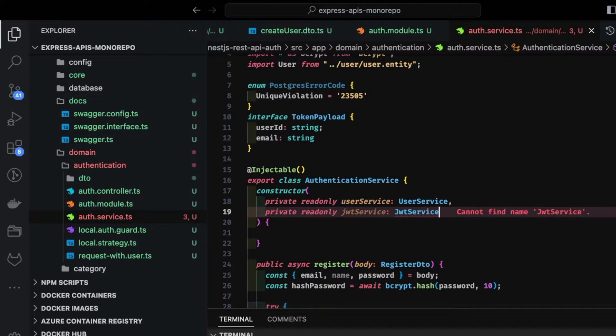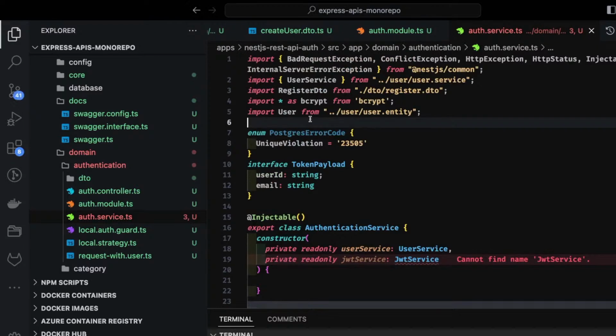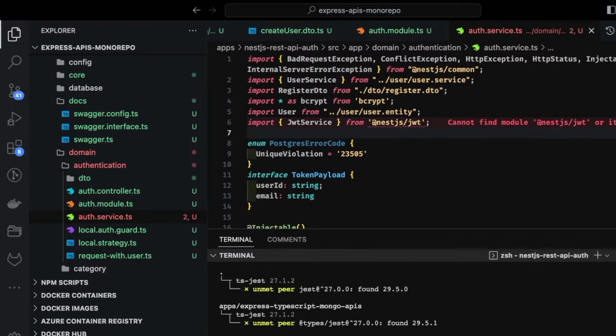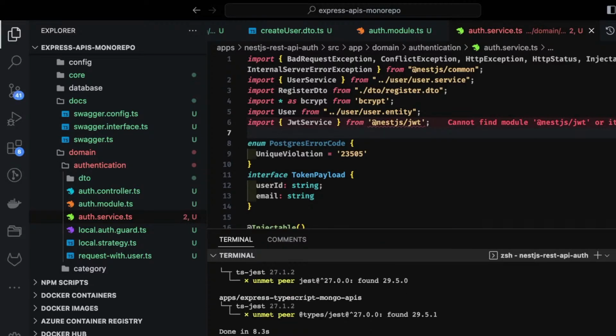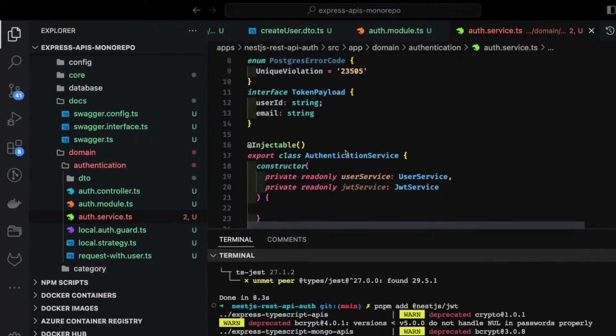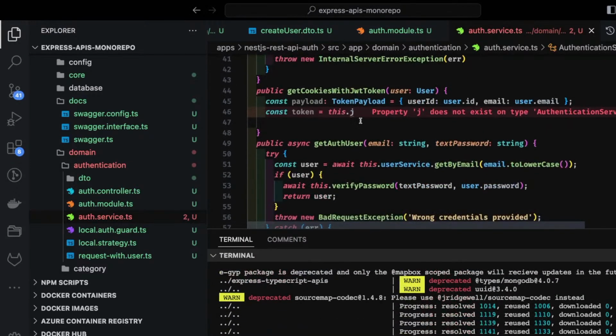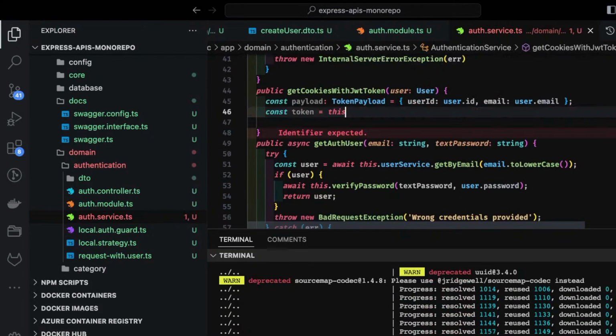JwtService will come from @nestjs/jwt. So first of all, I think we need to import this, nestjs jwt. Let's add that, and then say this.jwtService.sign. This is what we need to do.